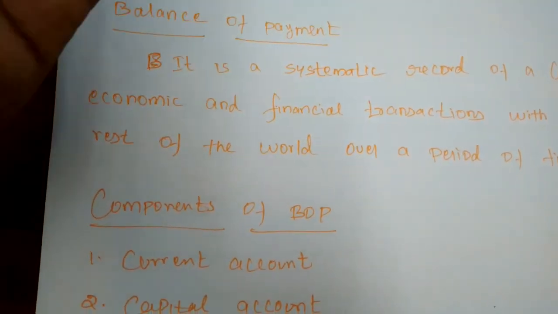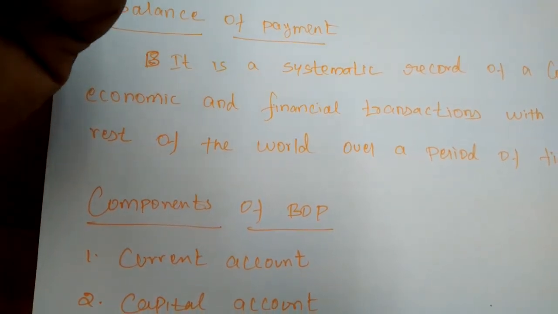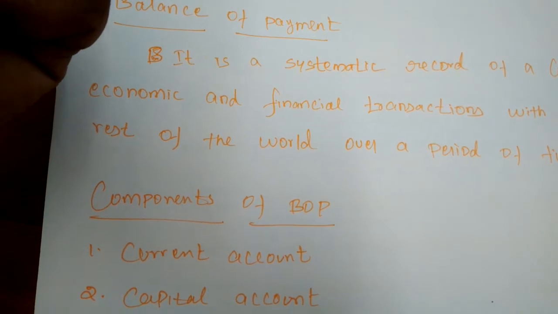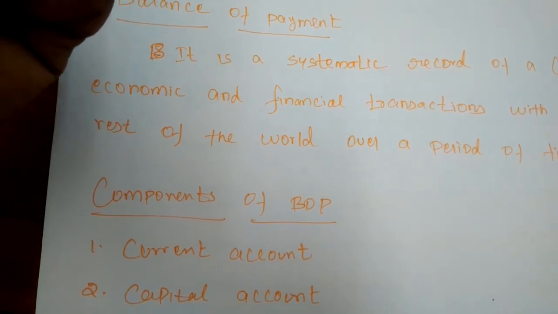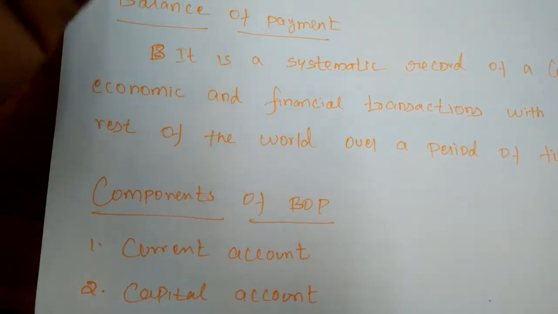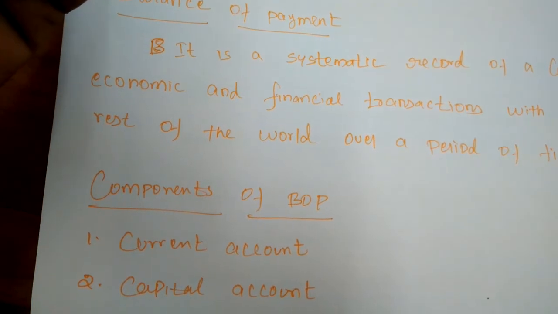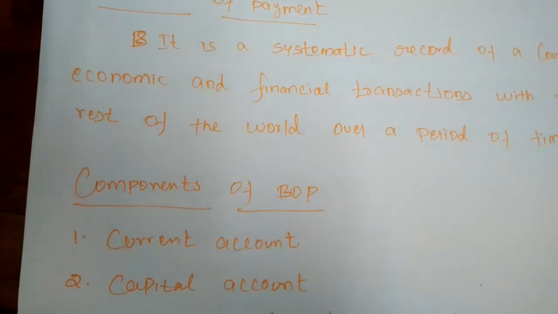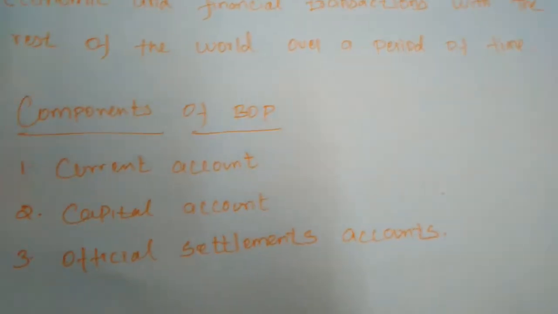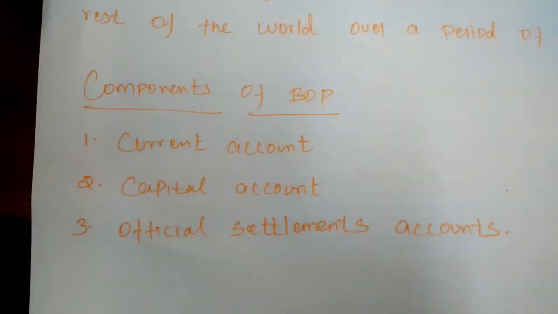Like that, if you are exporting commodities to other nations, we will receive foreign currencies. So it is considered a credit transaction. Like that, payments to foreign countries are debit transactions. When we are importing any commodities, we must pay foreign currencies. It is considered a debit transaction.